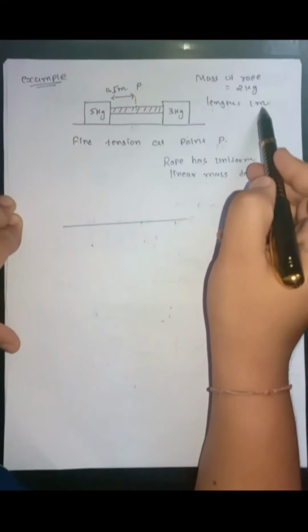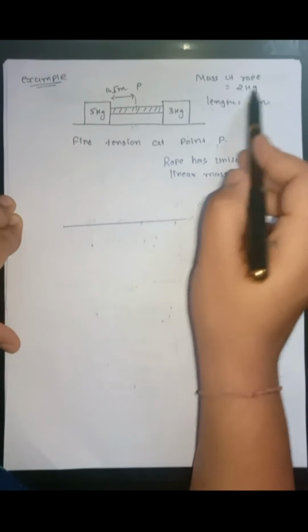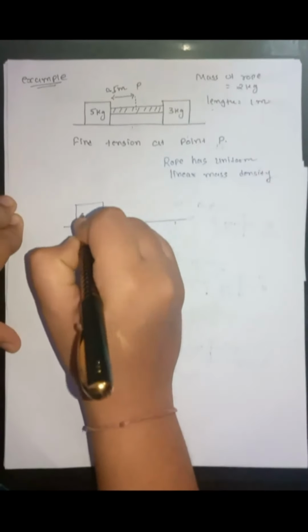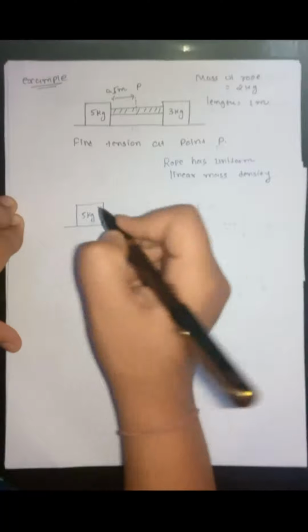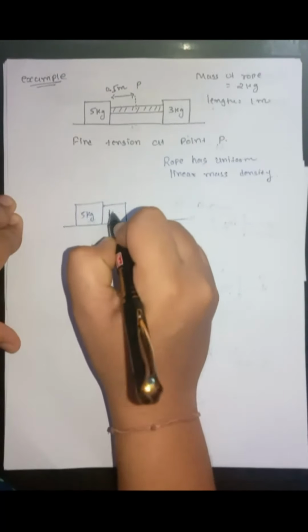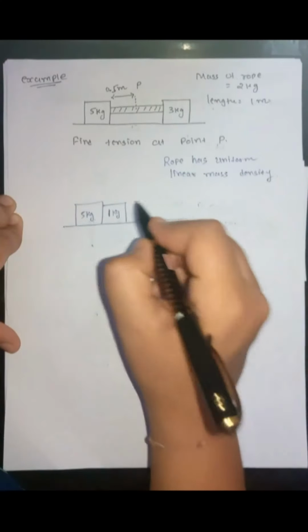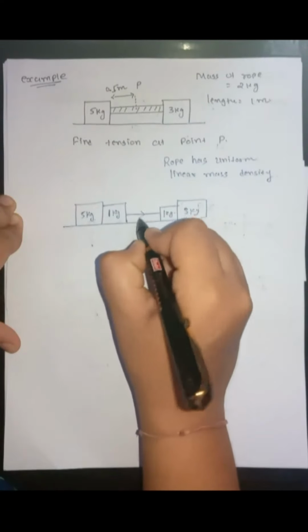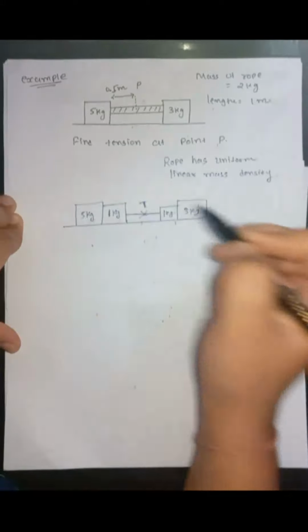Now for the length of 1 meter, mass is 2 kg. So for the length of 0.5 meter, the mass will be 1 kg. So this is the block of 5 kg and it is connected with a block of 1 kg. Now this is a block of 3 kg and this side rope is replaced by another 1 kg block, and these two blocks are connected with a massless string at point P.